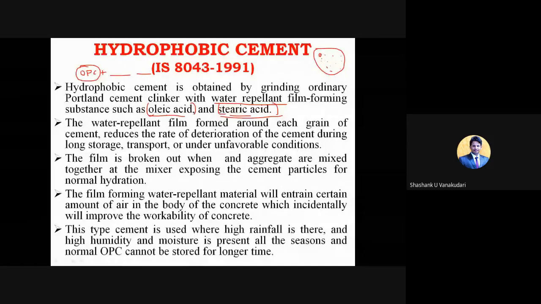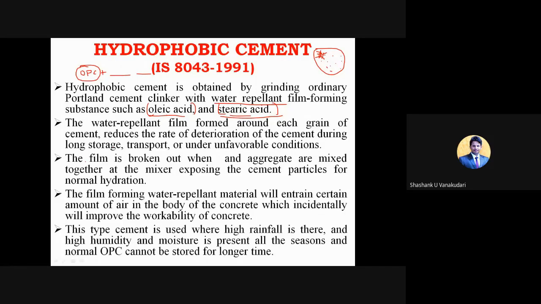They are going to form a thin film-like structure above these cement particles, so that whatever comes and distorts them, the effects will be reduced, might be from environmental aspects, might be because of long storage, or might be because of some environmental issues, right? Unfavorable conditions, in the sense you cannot predict the environmental issues and at which time. Okay, so depending upon that, this hydrophobic cement will get this.